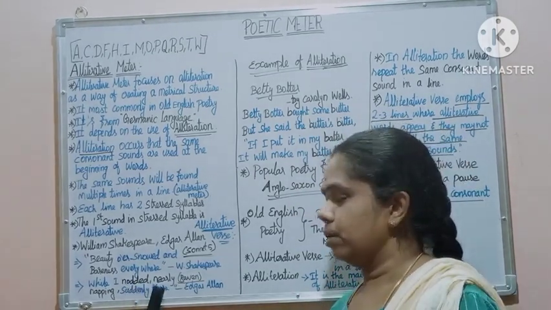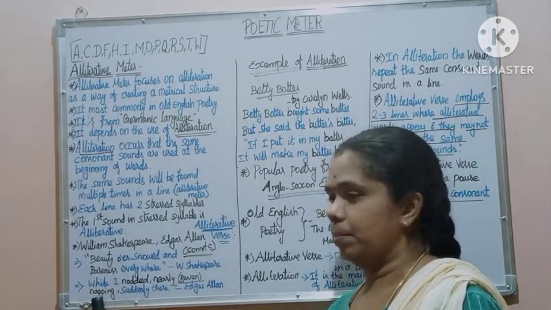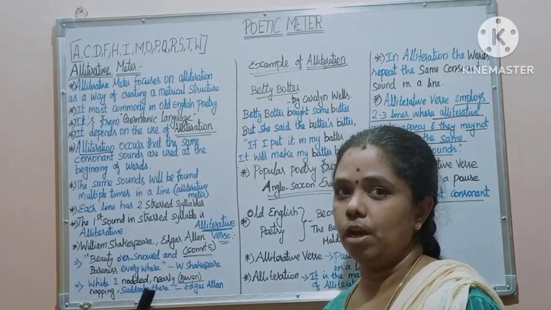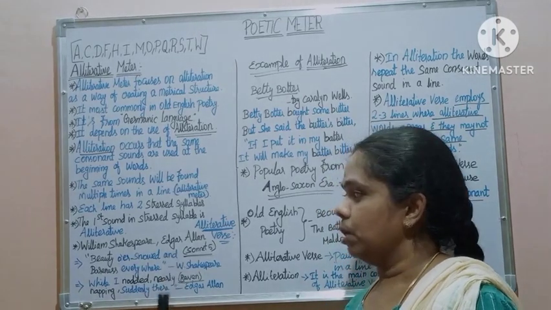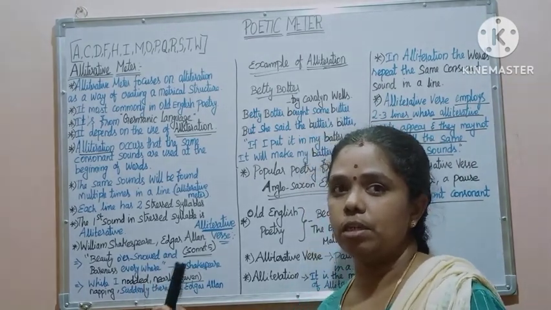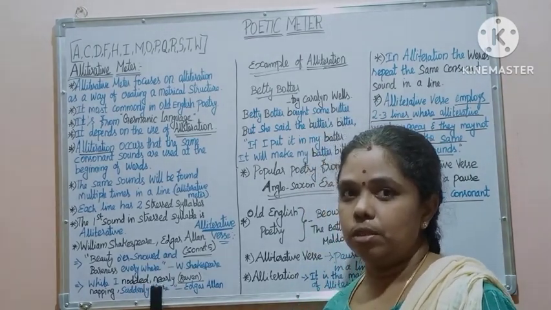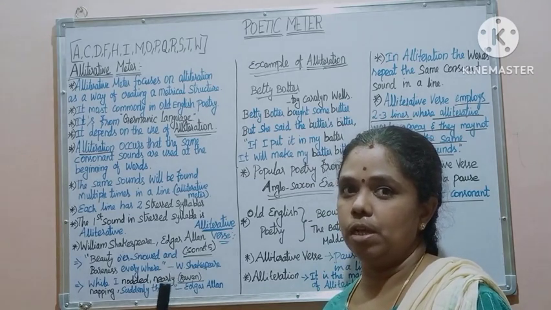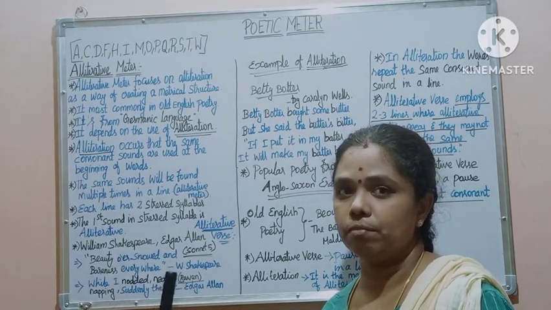Here we can see nodded, nearly, napping, with the same consonant sounds. These are small examples of alliterative verse, which comes with a caesura in the middle of the line.